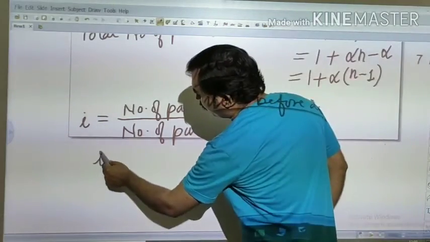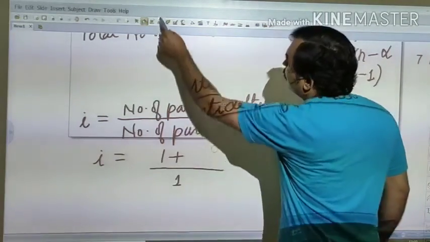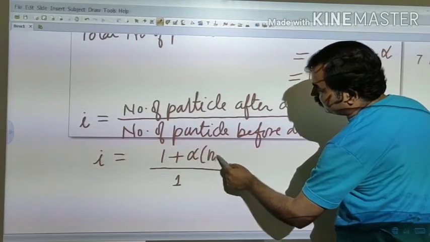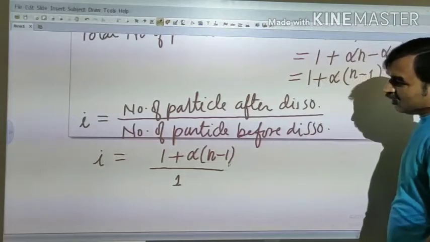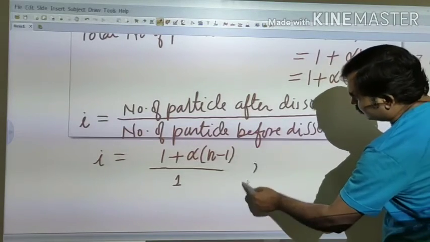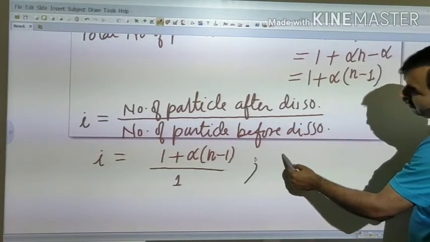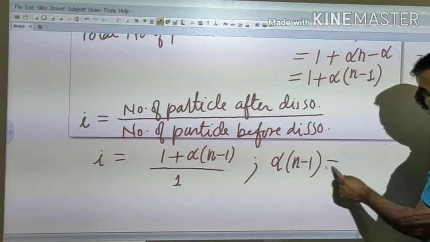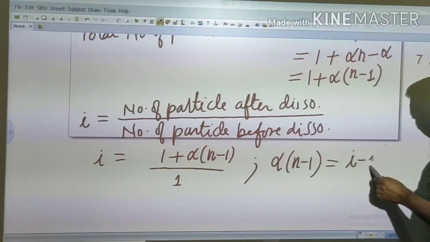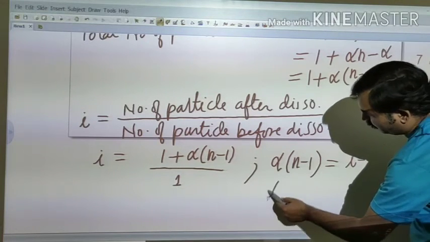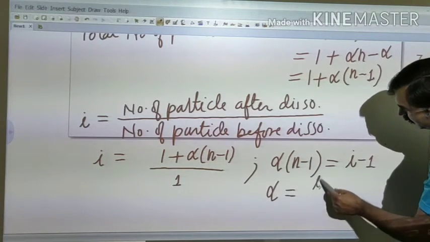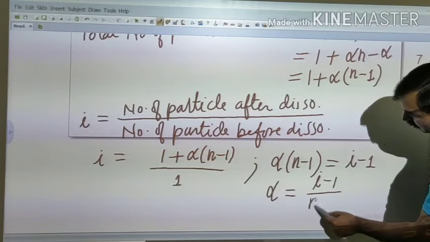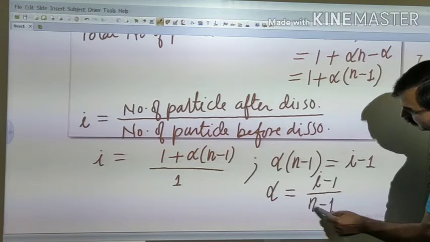So i will be equal to 1 plus alpha into n minus 1, or we can say here that alpha into n minus 1 is equal to i minus 1, or alpha will be equal to i minus 1 upon n minus 1.